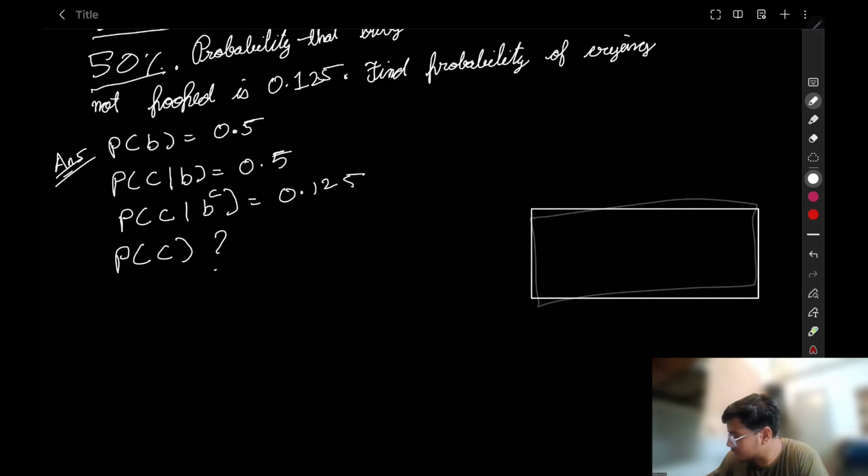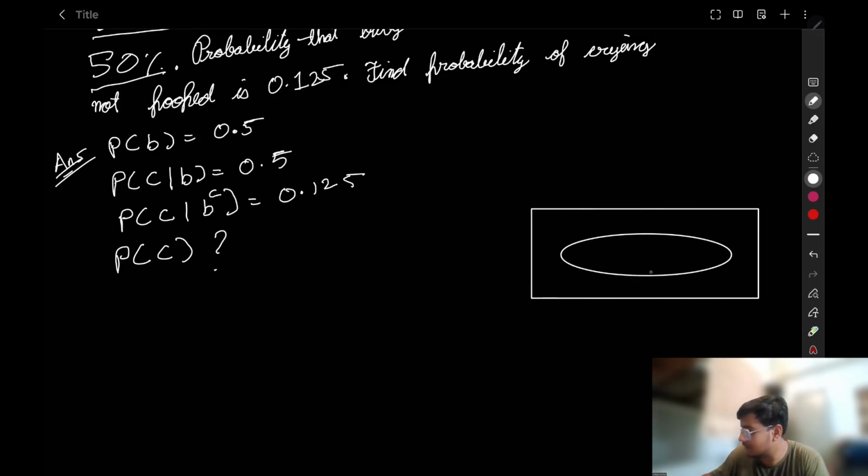This is our event space. Let's assume this is the probability of baby crying. Let's say this part is baby has pooped and this part is baby has not pooped.